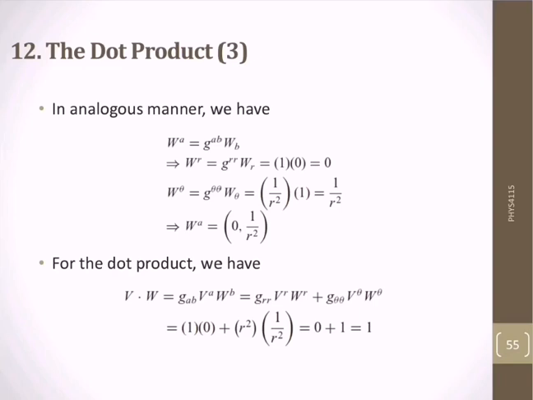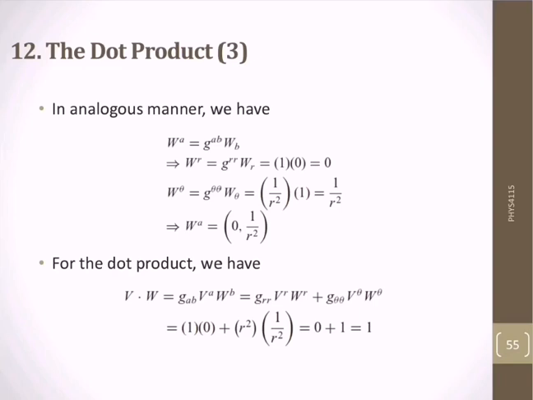For the dot product we have v dot w, which can be written as g_ab v^a w^b, and splitting it into its parts, we get g_rr v^r w^r plus g_theta theta v^theta w^theta. Putting in values and multiplying and adding the two terms, we get an answer equal to 1.